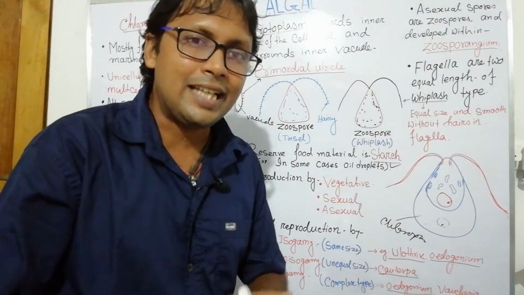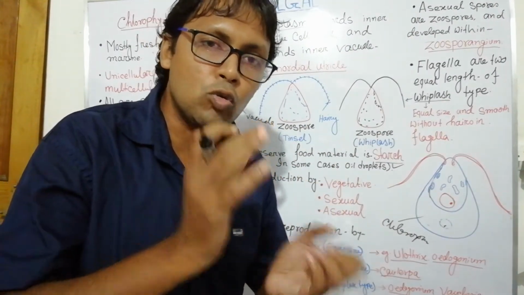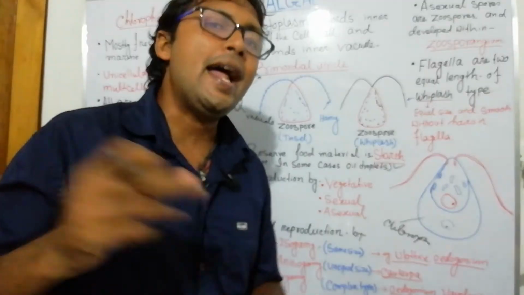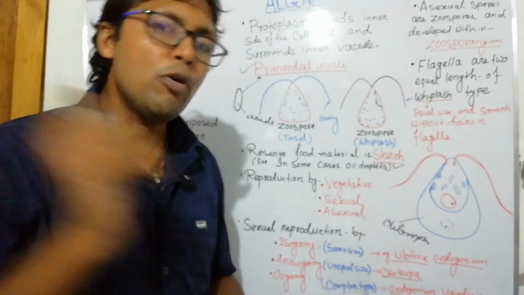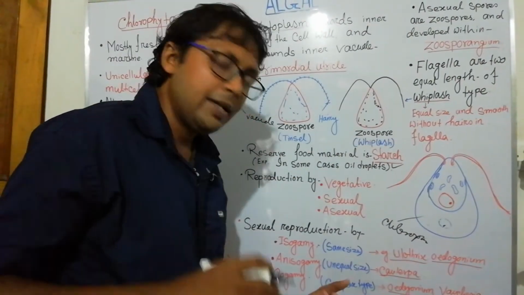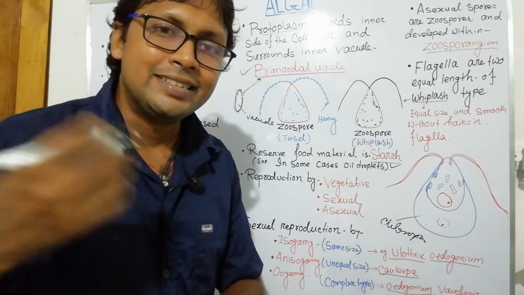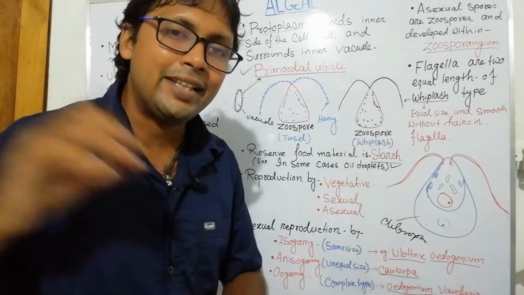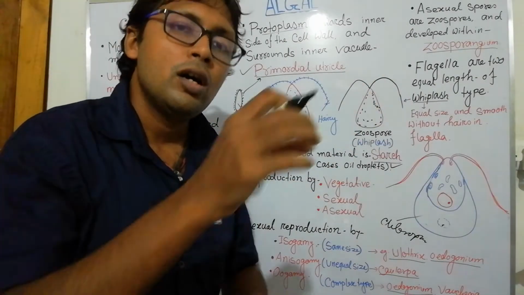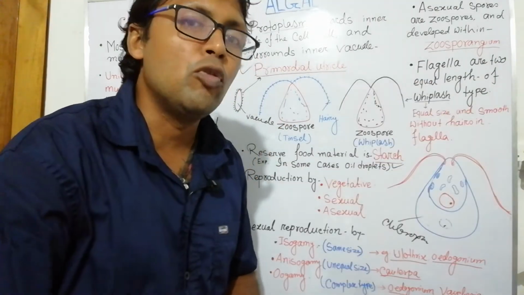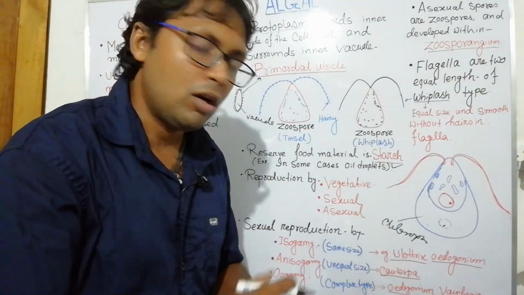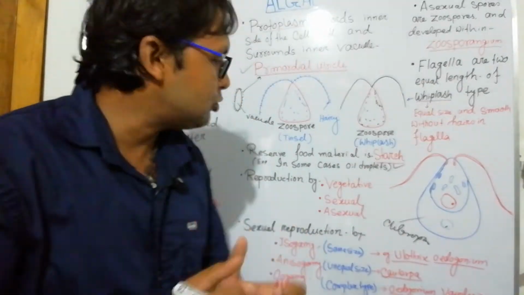The female gamete is large and present inside the oogonium, called the egg or ovum. The male gametes are called antherozoids, present inside the antheridium, and they swim to the egg present inside the oogonium. So this one is very important.